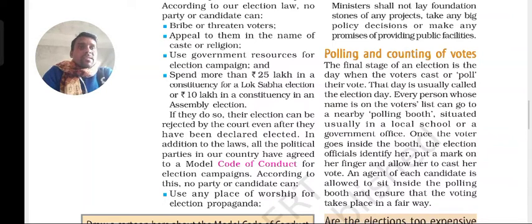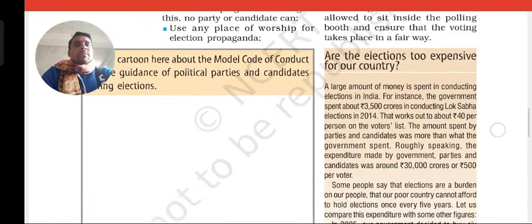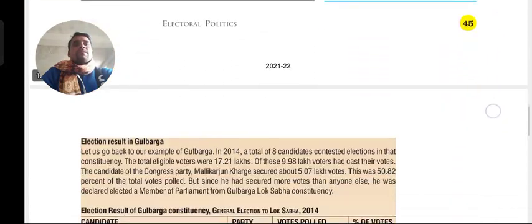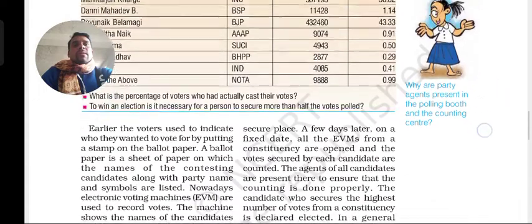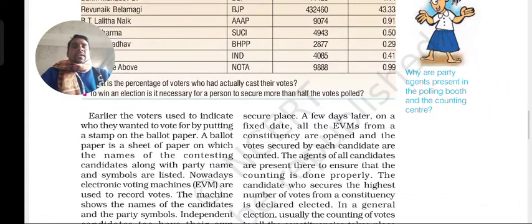Let us look at how it happens. An agent of each candidate is allowed to sit inside the polling booth and ensure that the voting takes place in a fair way. So one person from every party or every candidate is allowed to sit in a particular polling booth, and they will be observing that there should not be any type of unfair way or malpractice taking place. Then after that, once it is completed, they go for the voting.